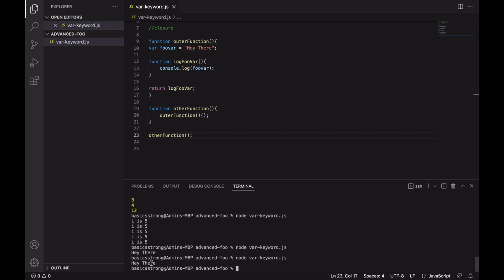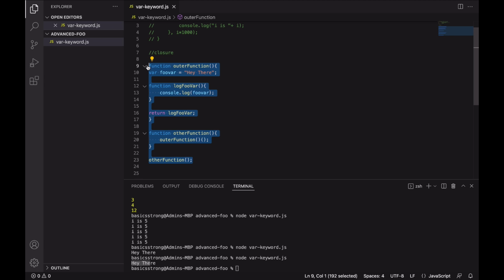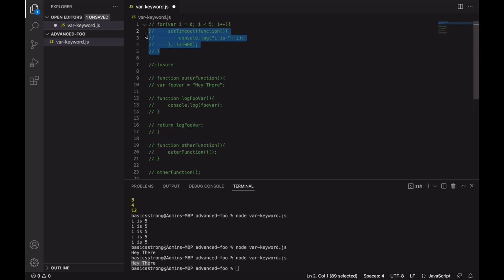So see, it still is able to print hey there. Even if I'm calling this logFooVar entirely in a different place, it still is able to maintain a reference to this foo_var variable, even if it is not passed anywhere. So this is how closure works. Now coming back to this for loop, we know that var is not block scoped, right? So if we create this var for a block, it is actually created for the outer scope. So it is getting changed globally as it's created in the global scope.